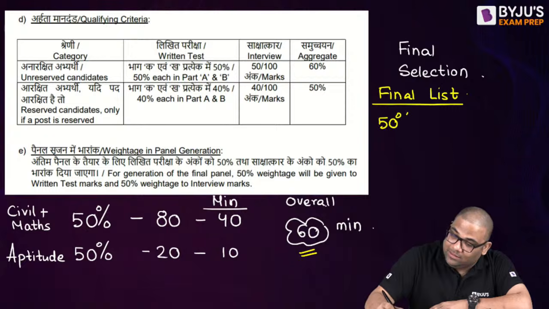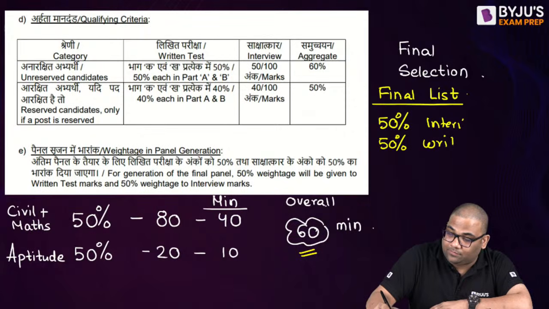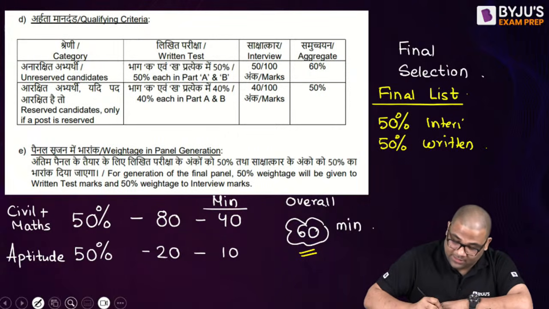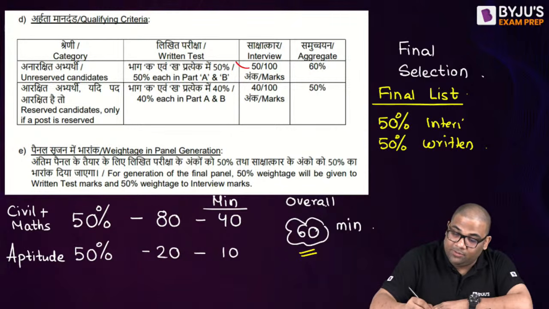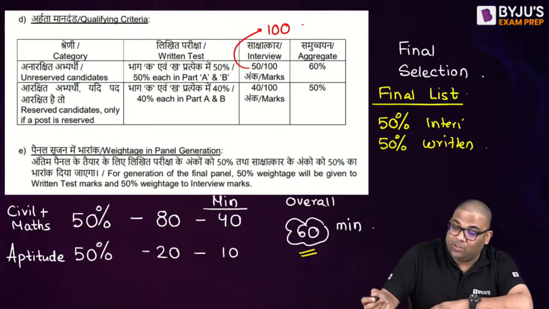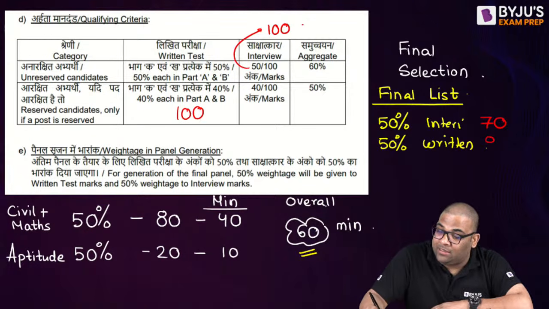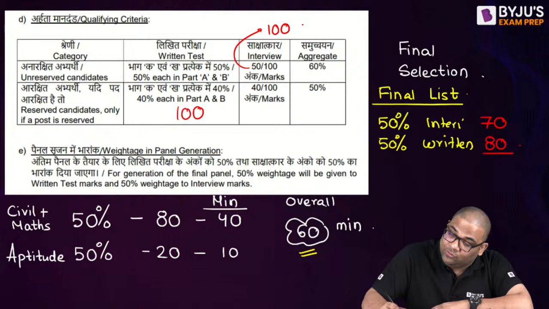And the final list will be 50% interview and 50% your written exam. That means suppose interview is 100 marks, and your total written test is 100 marks. So suppose you got 70 in interview and you got 80 in written test, then your final score will be how much? 75, right?